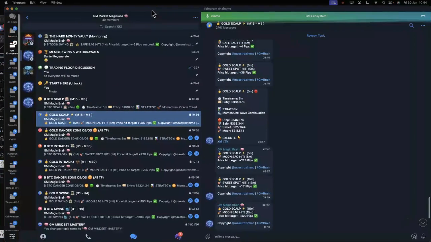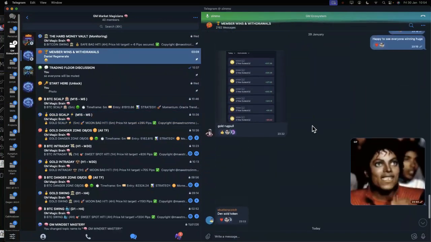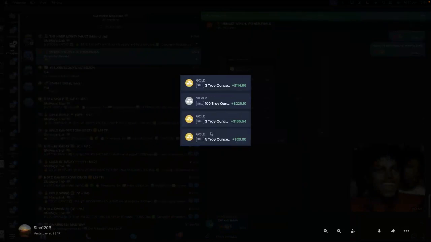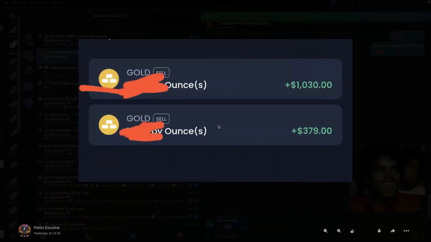I call everybody here magicians because they are printing well. As you can see from here, you follow the signals, you follow the TF based on the recommendation, and you see what you like. Along the way, you will start to see how people are making good progress and good money. This was a few hours ago, and that's crazy. Using this particular indicator, which is inside TradingView, you are able to see all of this.